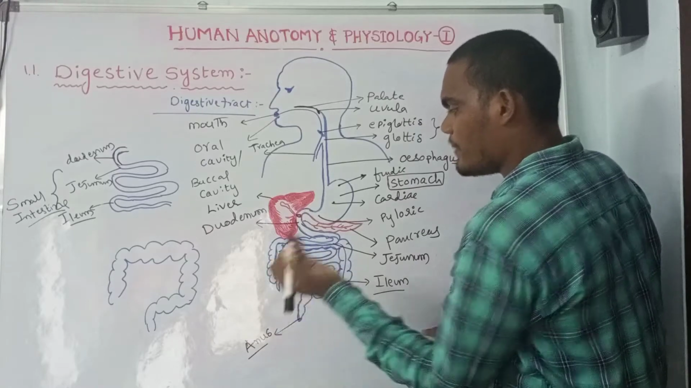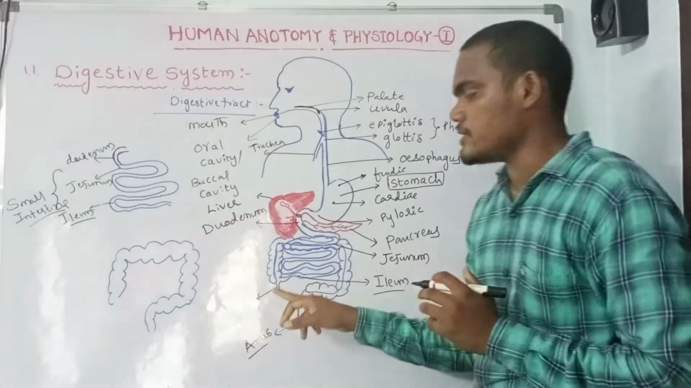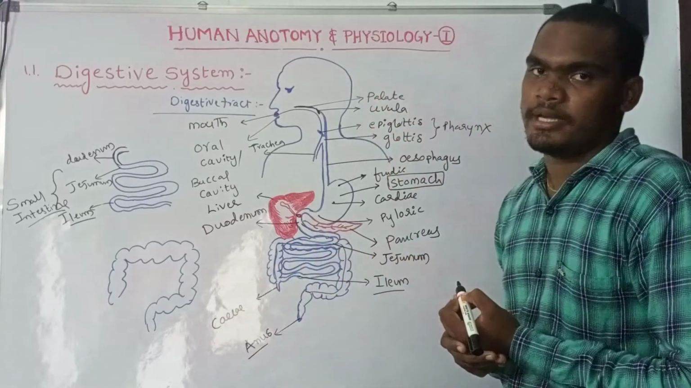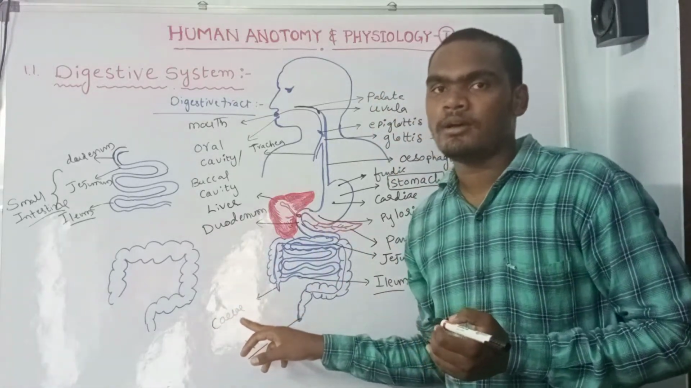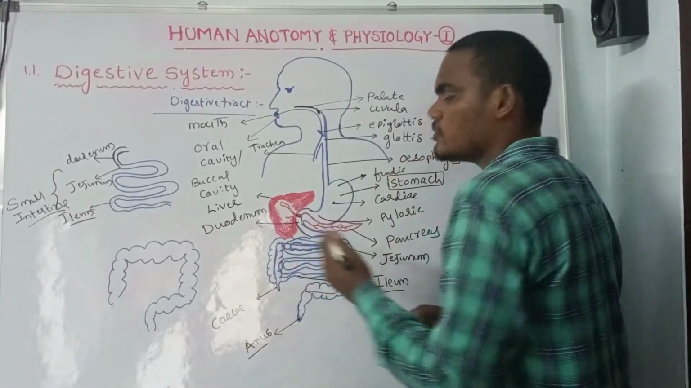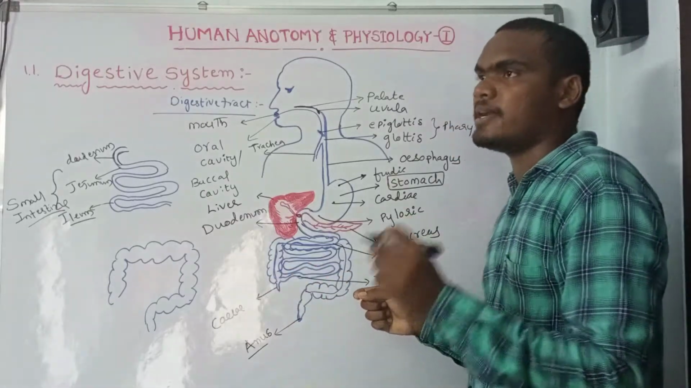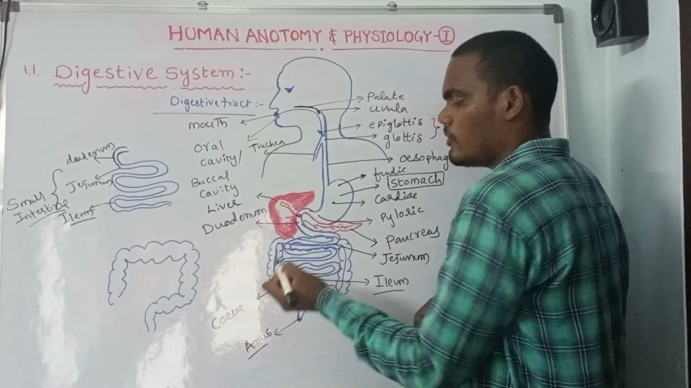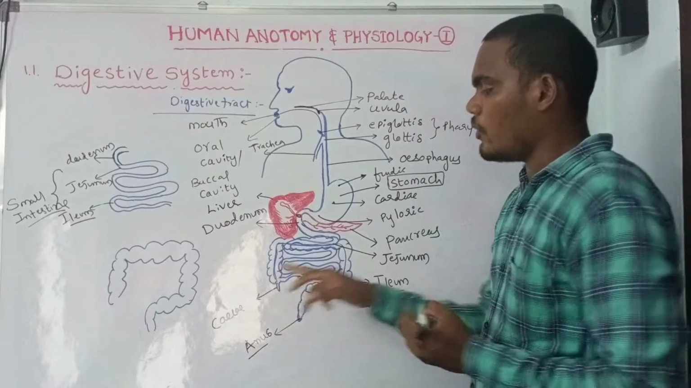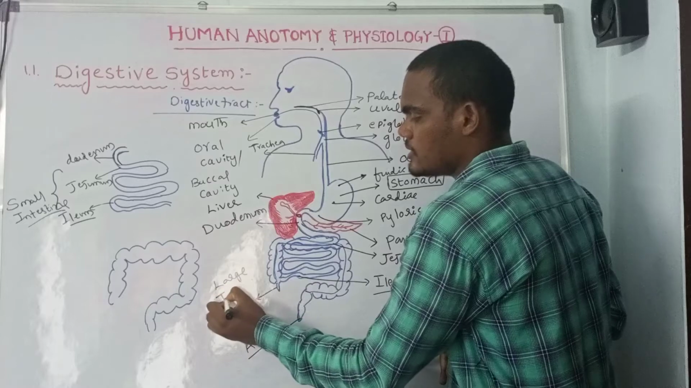The small intestine opens into the large intestine. The large intestine's first part is called the caecum. It is also called a vestigial organ, with the appendix. It is removed by a surgical method, that is the appendix operation, because it is a vestigial organ. Next it opens into the large intestine.